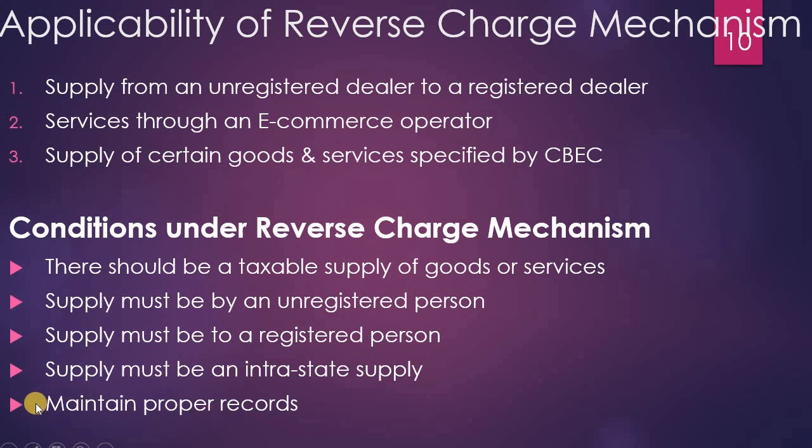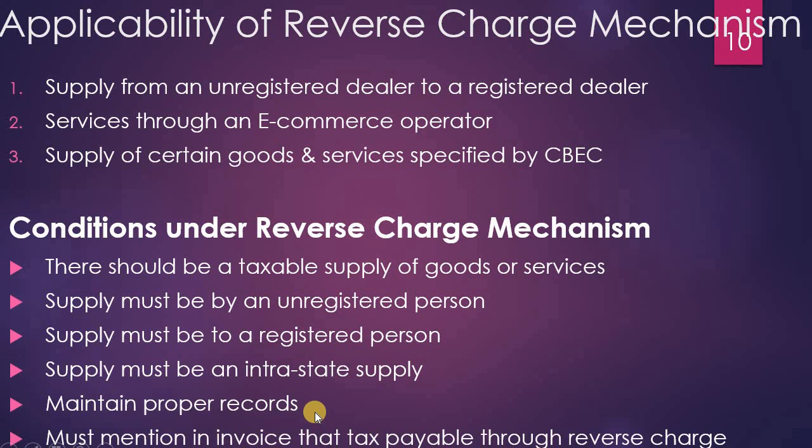Then maintain proper records. For the supply, proper records have to be maintained. In the sense that there should be a proper bill, date, everything recorded properly. Then it must be mentioned in the invoice that tax is payable through reverse charge. In the invoice itself, it has to be mentioned that the tax is paid under reverse charge mechanism. So these are the conditions under reverse charge mechanism.